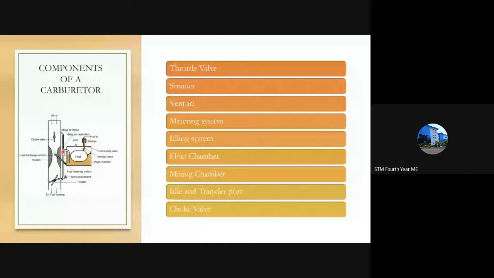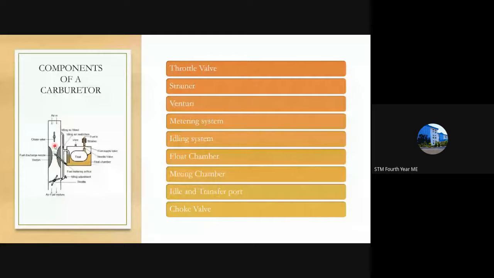The fuel, in a small amount, also mixes with this, and it will go beneath which point? Beneath the throttle valve. So this condition always happens, even when the throttle valve is open and the choke valve is open.